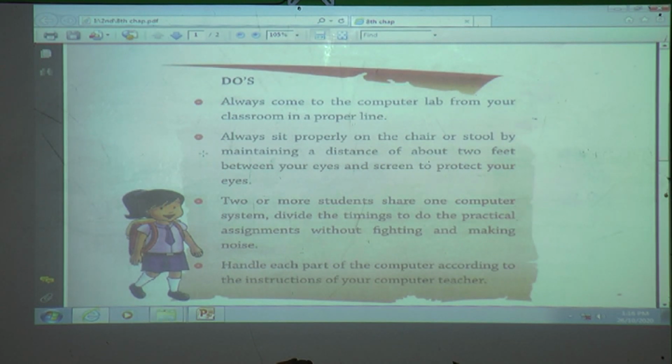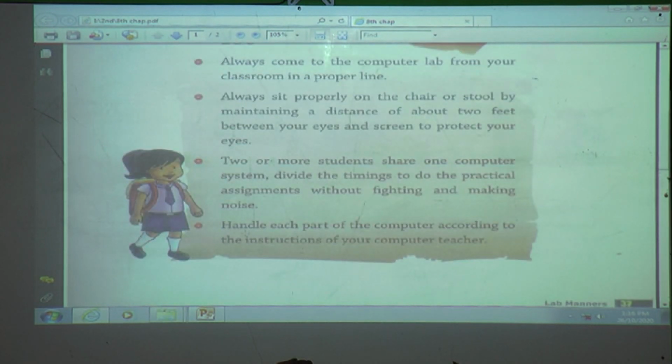And when you are sharing your computer with your friend, then share the timing, divide the timing for sharing. Don't share the parts of the computer. Divide the timing, don't divide the parts. Don't fight with your friend and don't make any noise. And last one, handle each part of the computer according to the instruction of the computer teacher.